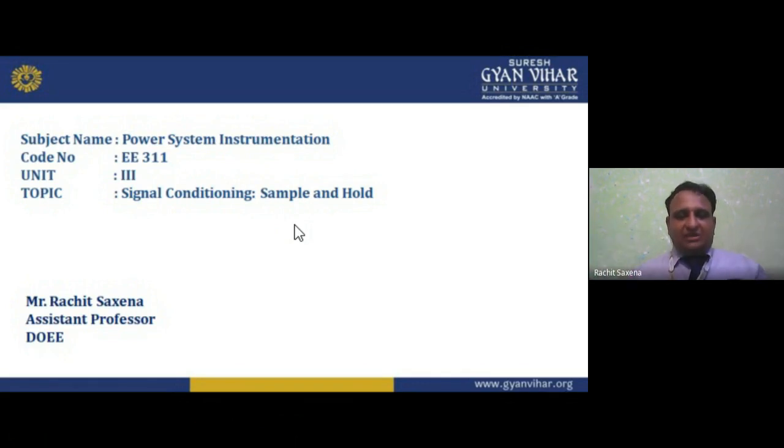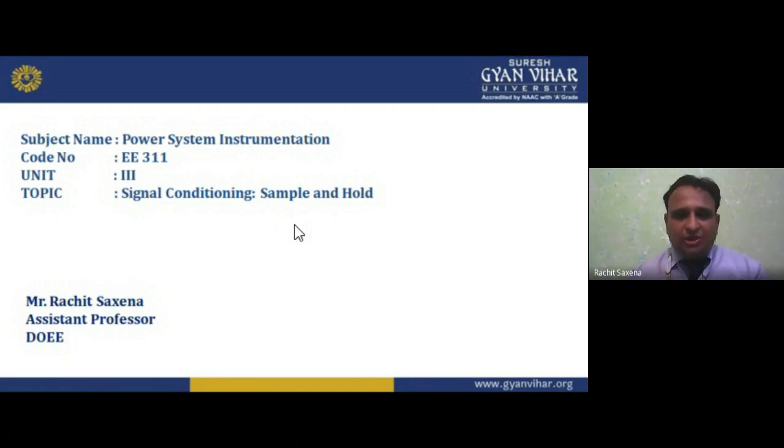We have the transduction type, primary transducer, secondary transducer, analog, digital. Transduction means conductive, capacitive, inductive, photoconductive, photovoltaic, so many. The examples are LVDT, RVDT, strain gauge, piezoelectric crystal, photovoltaic cell, thermocouple, resistance temperature detector, RTD. So many things we have already studied in Unit 2, that is transducers.